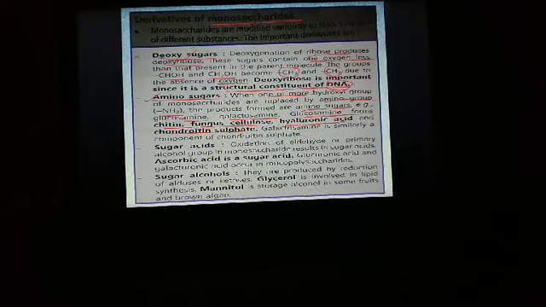Another derivative of monosaccharides is sugar acids. After oxidation of the aldehyde or primary alcohol group found in monosaccharides, they form sugar acids. For example, ascorbic acid is a sugar acid. Another example is glucuronic acid, and galacturonic acid, found in mucopolysaccharides.